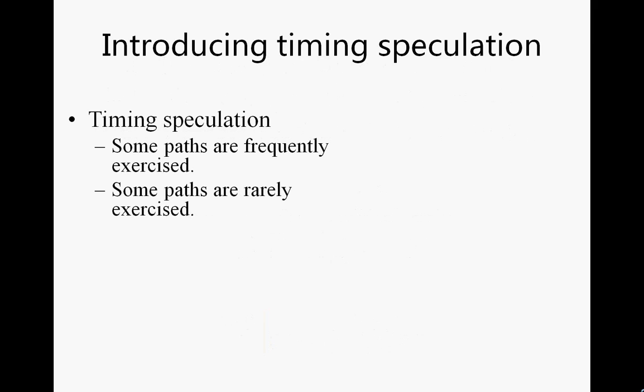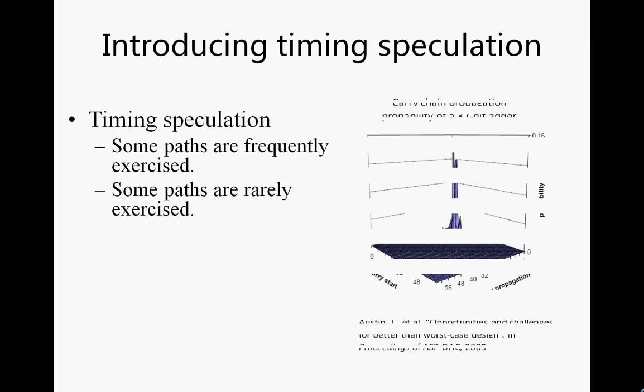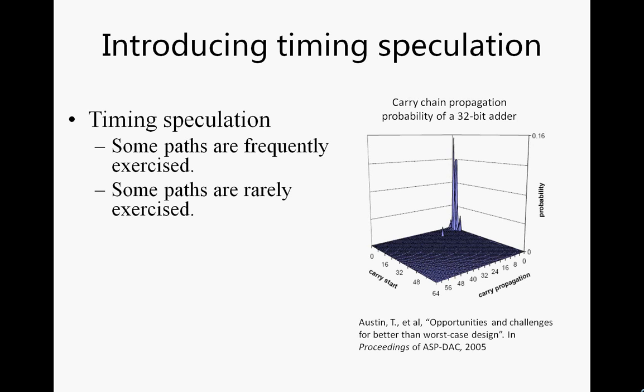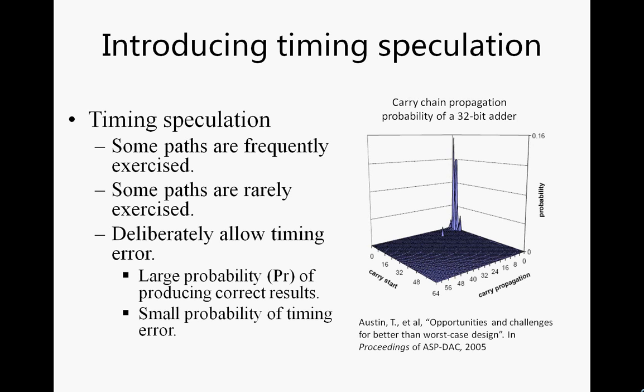Timing speculation is a mechanism for better than worst case design by observing that some paths are frequently exercised and some paths are rarely exercised. If we deliberately allow timing error to happen with a higher probability of producing correct result, we can achieve a higher throughput for a circuit.